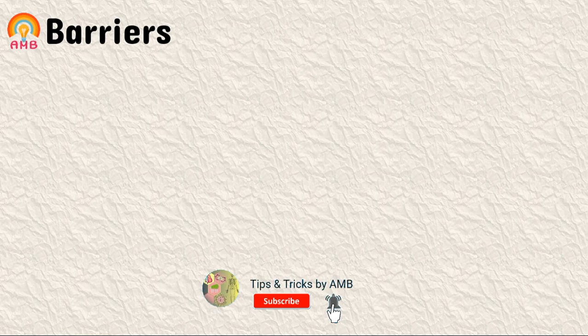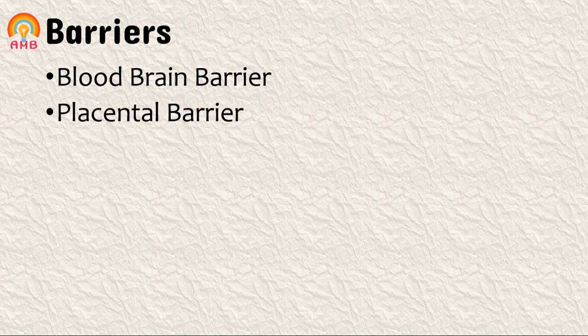But there are some other barriers present in the human body which affect the distribution pattern of various drugs. These barriers are the blood-brain barrier and the placental barrier. We will discuss the impact of these barriers on distribution of drugs one by one. First, we are going to discuss the blood-brain barrier.